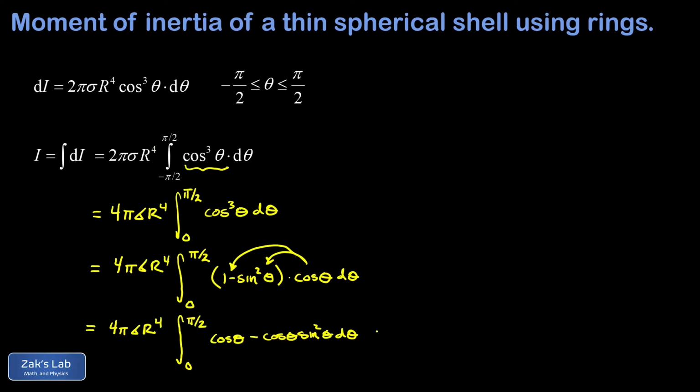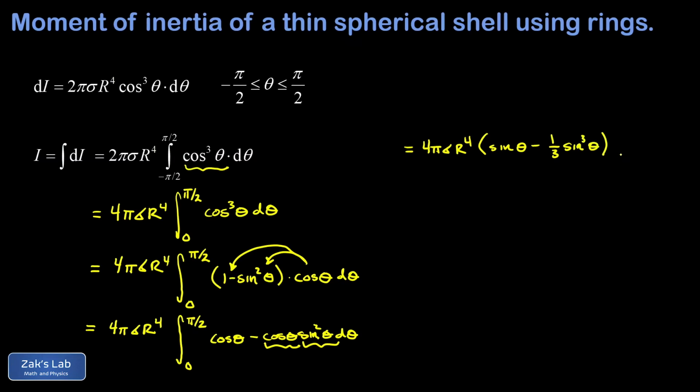Okay, so we have 2 terms where we have to guess antiderivatives. The first one of these is very easy. The antiderivative of cosine is just sine. But the second one requires us to use the chain rule backwards. I have a power of the sine function here. I have sine squared, but that's sitting right next to the derivative of the sine function. This allows us to recognize the chain rule backwards. I'm just going to get a 1/3 sine cubed theta.